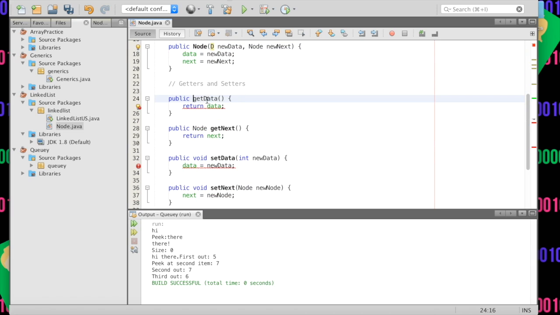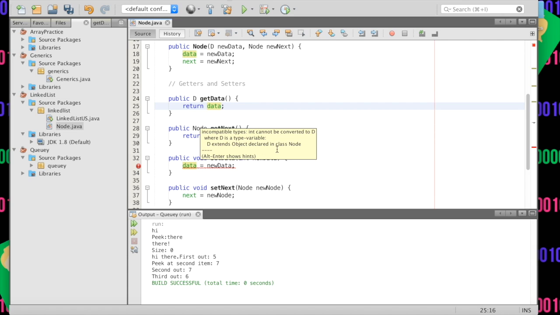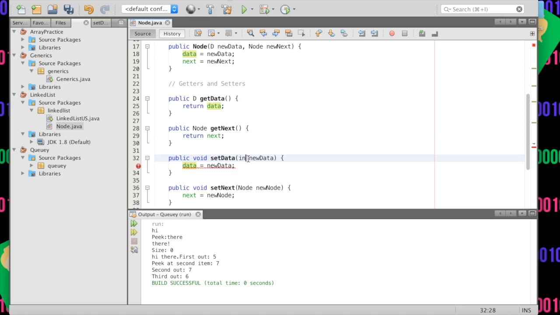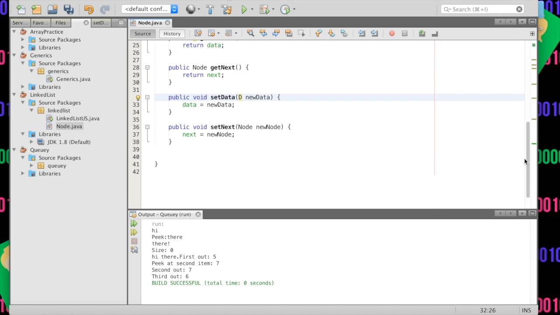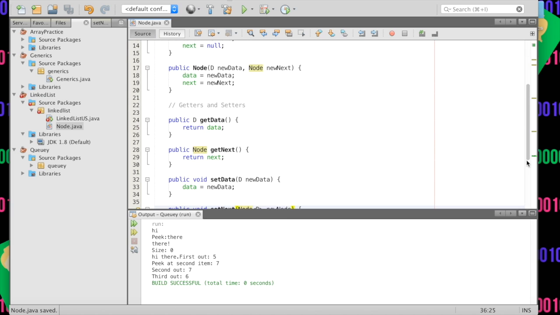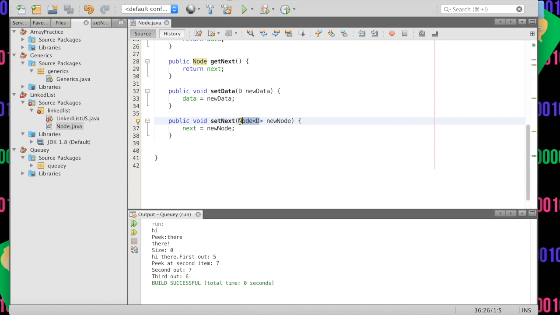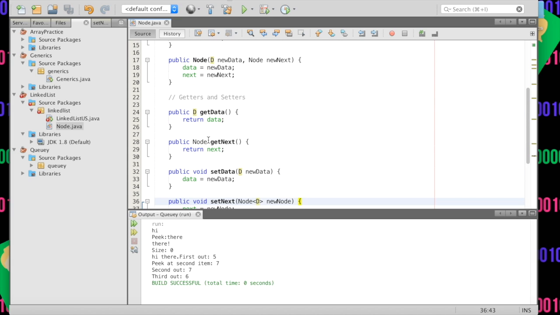And then we have the get data. It's going to be of type D, which is declared upon initialization or declaration. And we have these other things. Our new data is going to be of type D because it's got to match up. Inside of these nodes, we should make sure that we have these things here, because I did a project and it was the most difficult thing ever because I didn't do this. I only had Node. I didn't do these arrow brackets D. So do those, because it will haunt you when you're programming if you do not.